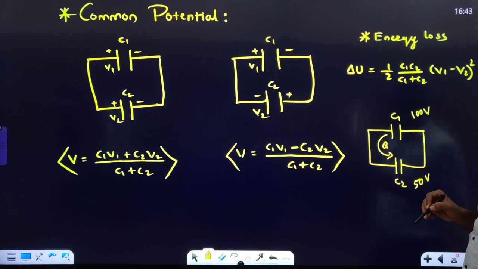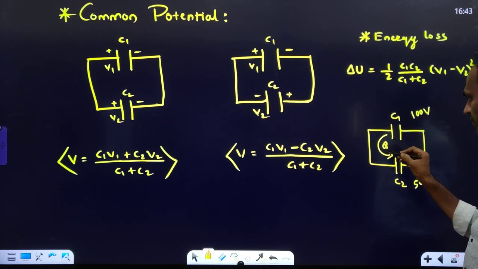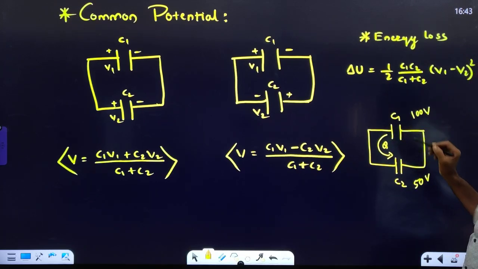Charge ನಮಗೆ ಇಲ್ಲಿ ಶೇರ್ ಆಗ್ಲಿಕ್ಕೆ ಶುರು ಆಗ್ತದ್ರಿ. So this charge transfer takes place from the higher voltage capacitor to the lower voltage capacitor until the voltage of the first capacitor becomes equal to the voltage of the second capacitor. When the voltage of both the capacitors becomes equal, that is called common potential.